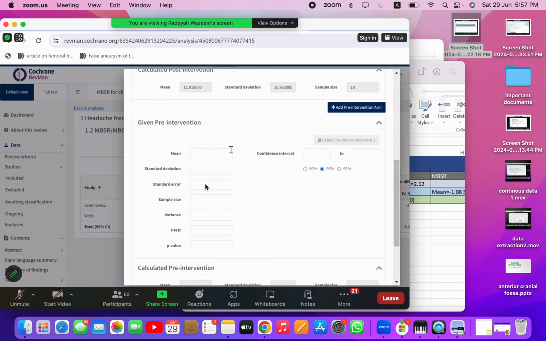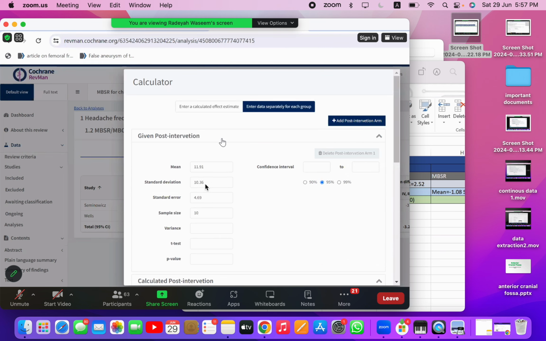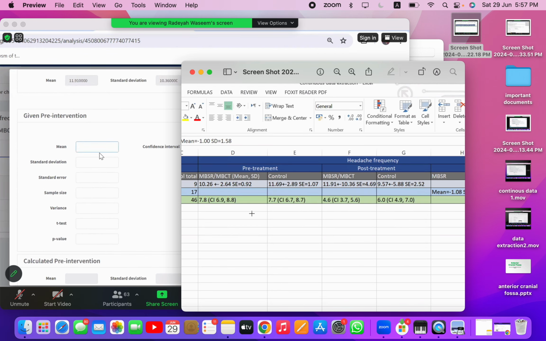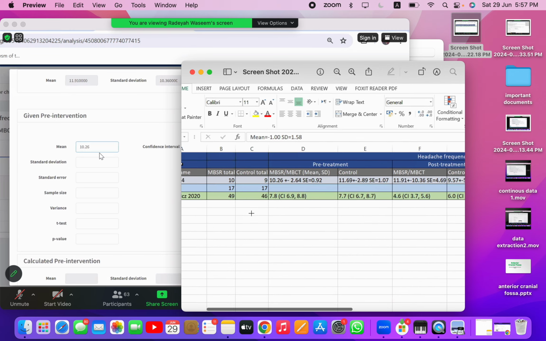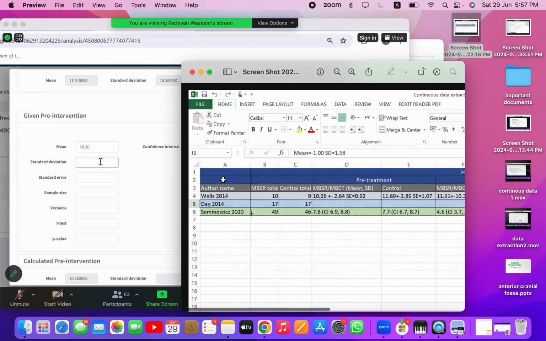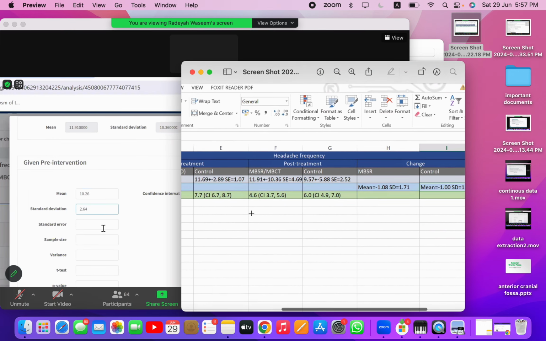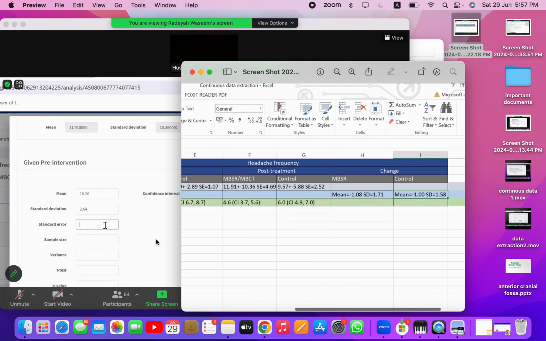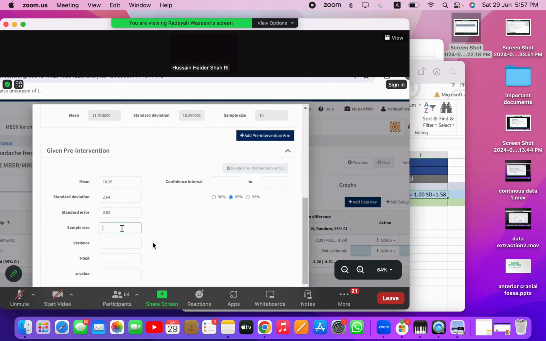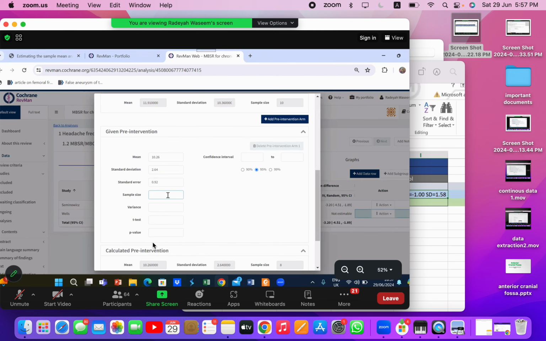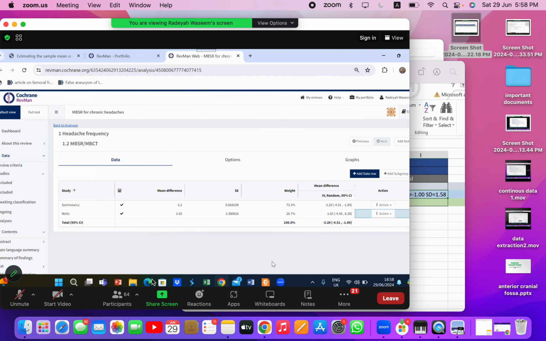Then I will go to the pre-intervention. I will enter the mean for the pre-intervention, which is 10.26. Standard deviation is 2.64. Standard error is 0.92. And the sample size is, sorry, it is again 10. Again, it will remain the same, right? Sample size is 10. And I will click on update data table.